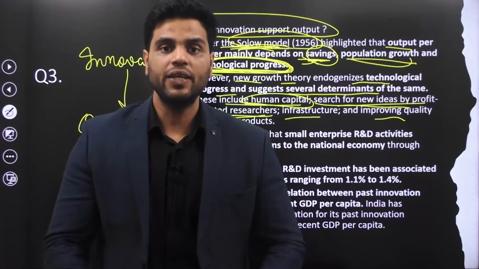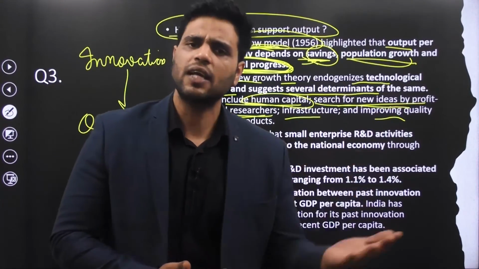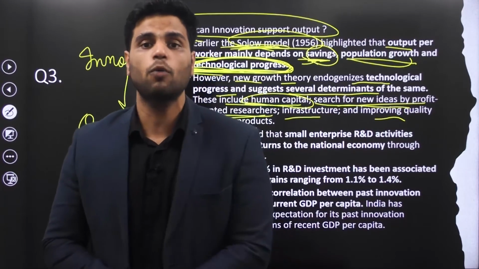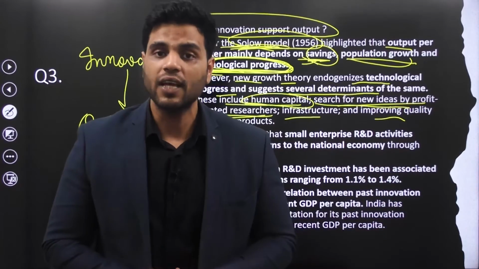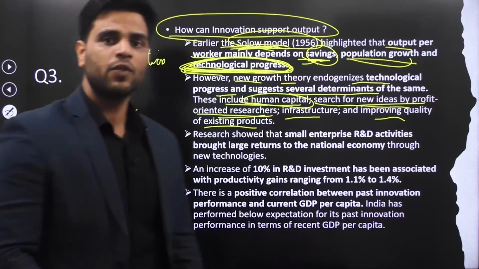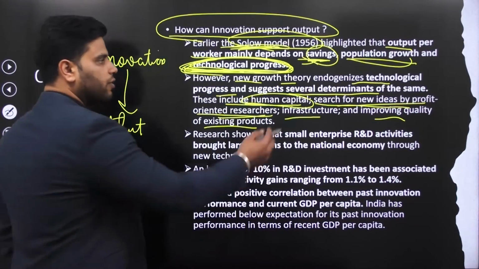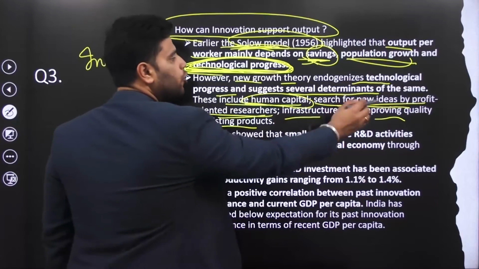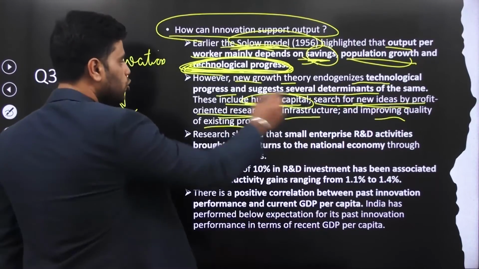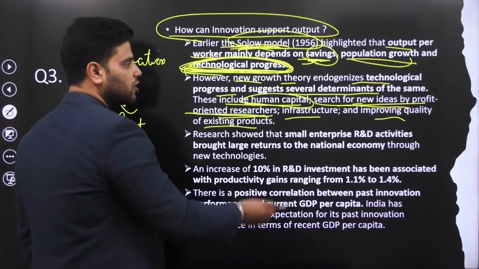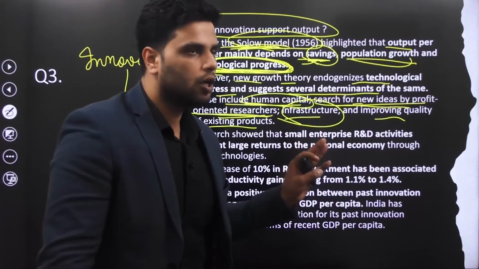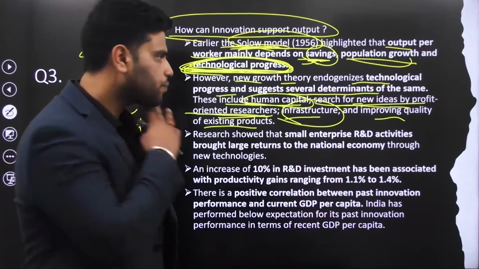So many companies employ these scientists because these companies have a profit motive. Many pharmaceutical companies like Pfizer, Moderna, and Merck employ scientists because of the profit motive behind that, right? So this profit motive enhances the search for new ideas. And this profit motive actually supports innovation. So, search for new ideas by profit-oriented researchers. You should have good infrastructure. You should have good labs, good universities, right?